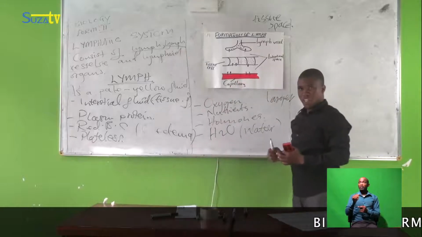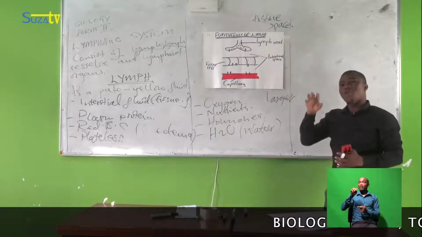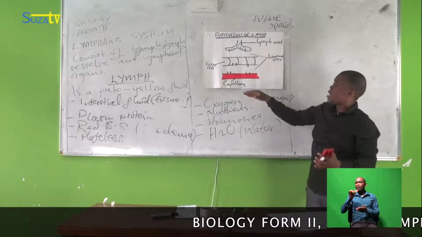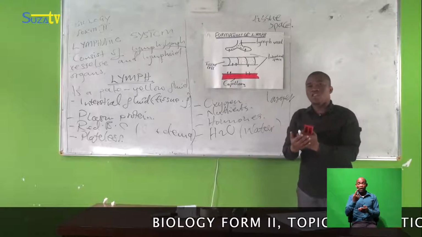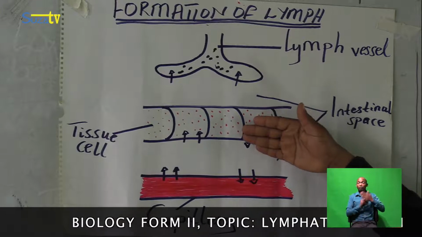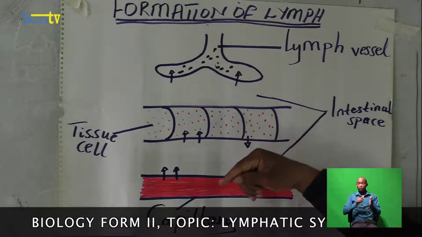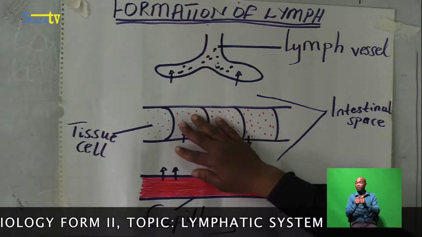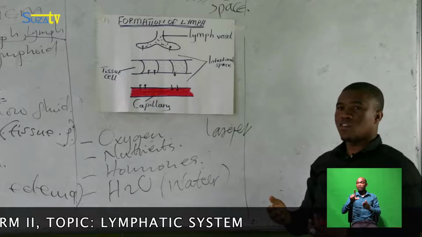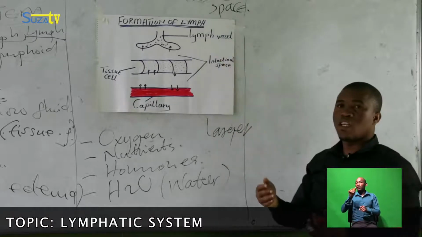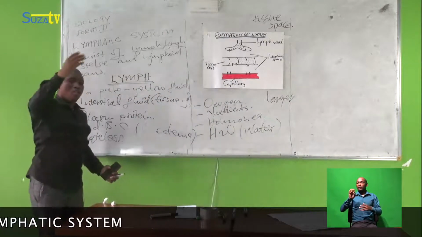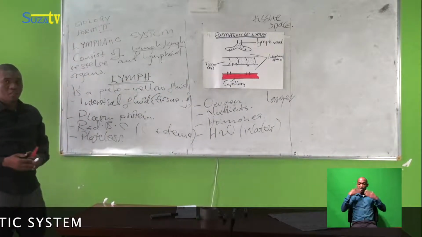Lymph. So now we see how lymph is formed. Lymph is formed from the filtration of the blood near the tissue cells, and we take substances from the tissue cells to the lymph vessels. So now we have lymph within the lymph vessels, and we transport it all over the body as lymph.